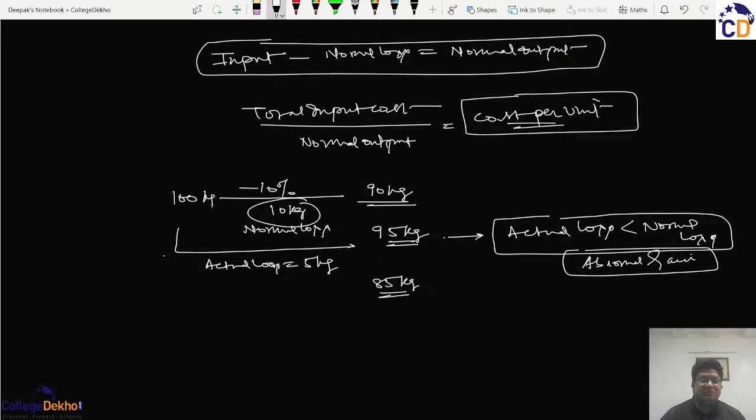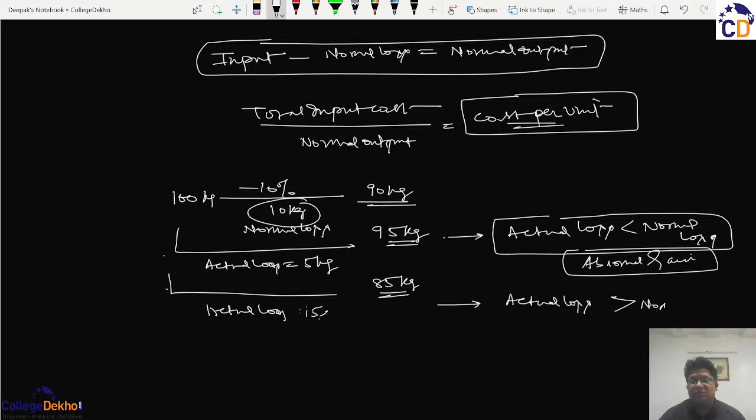And in this case you see here, the actual loss is 15 kg. So the actual loss here is more than the normal loss. When the actual loss is more than the normal loss, then we use the word abnormal loss.